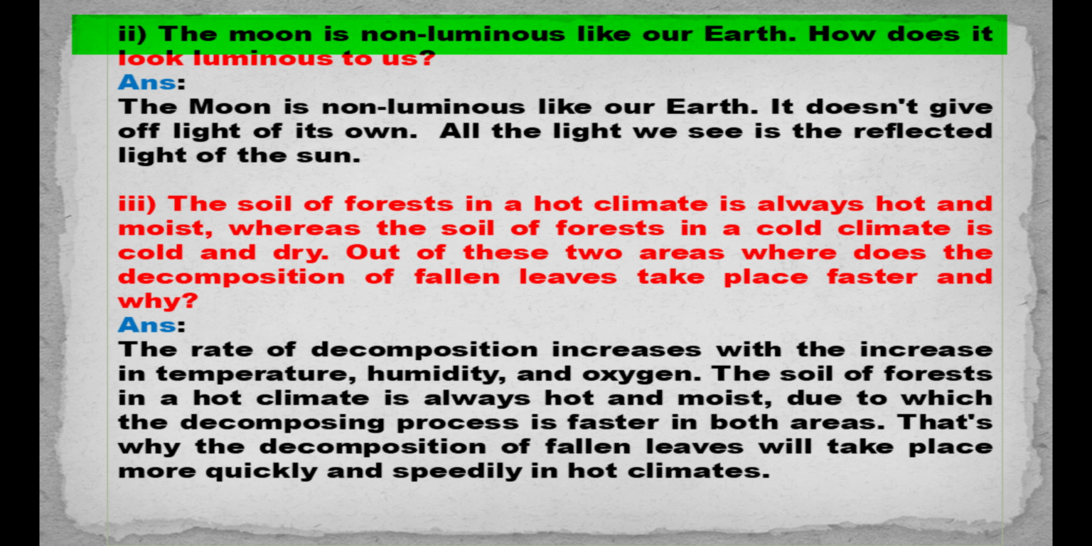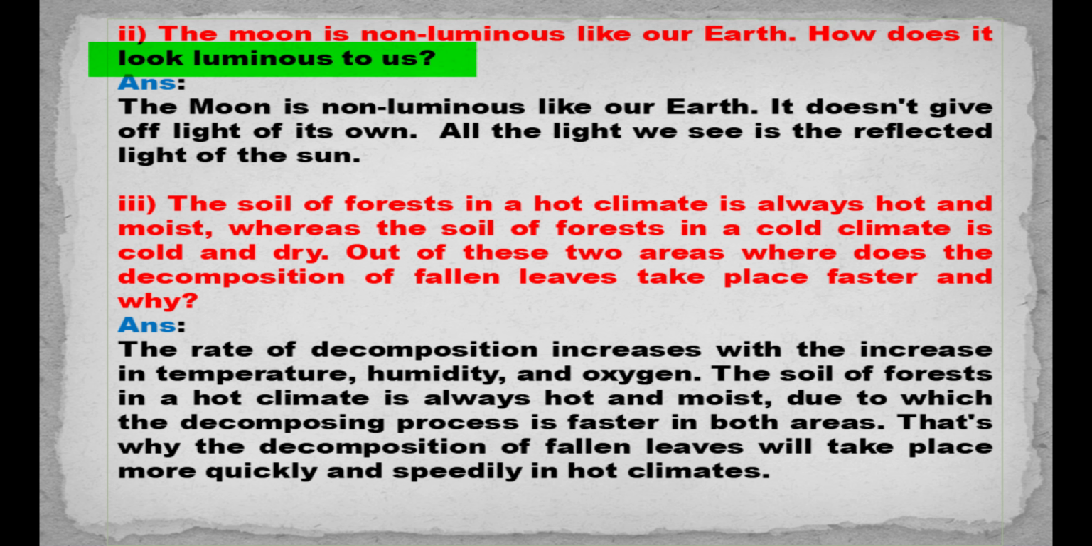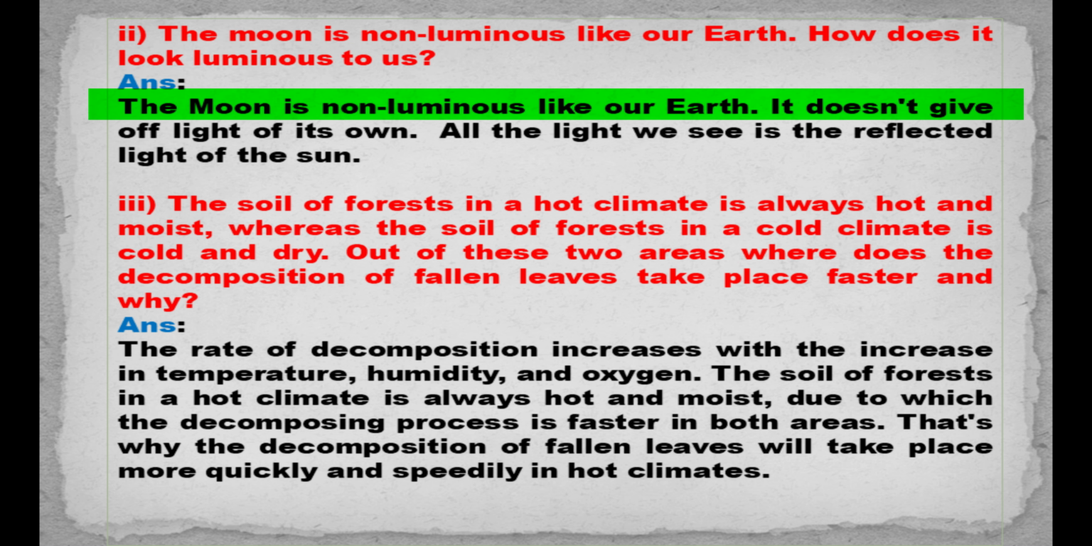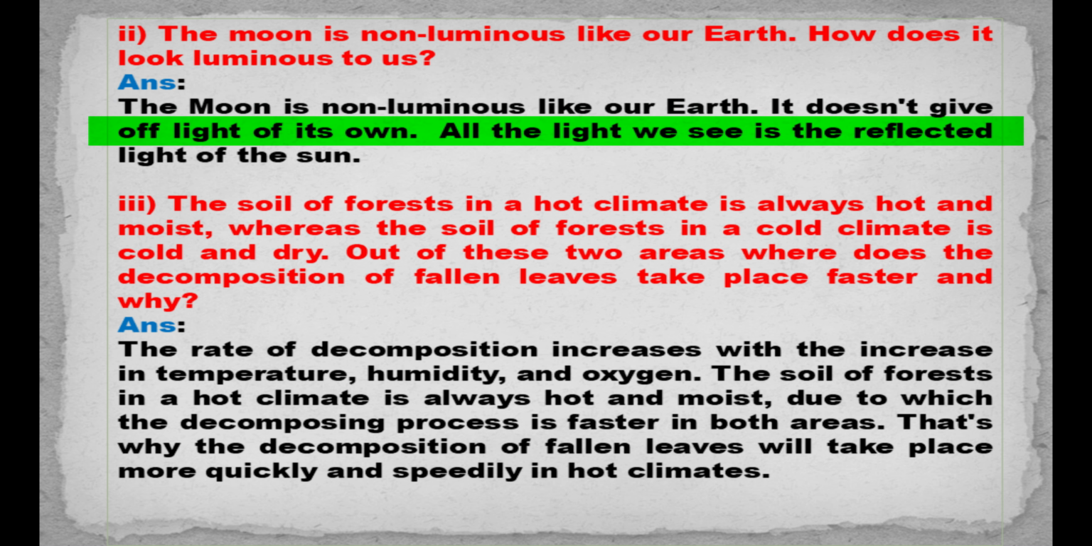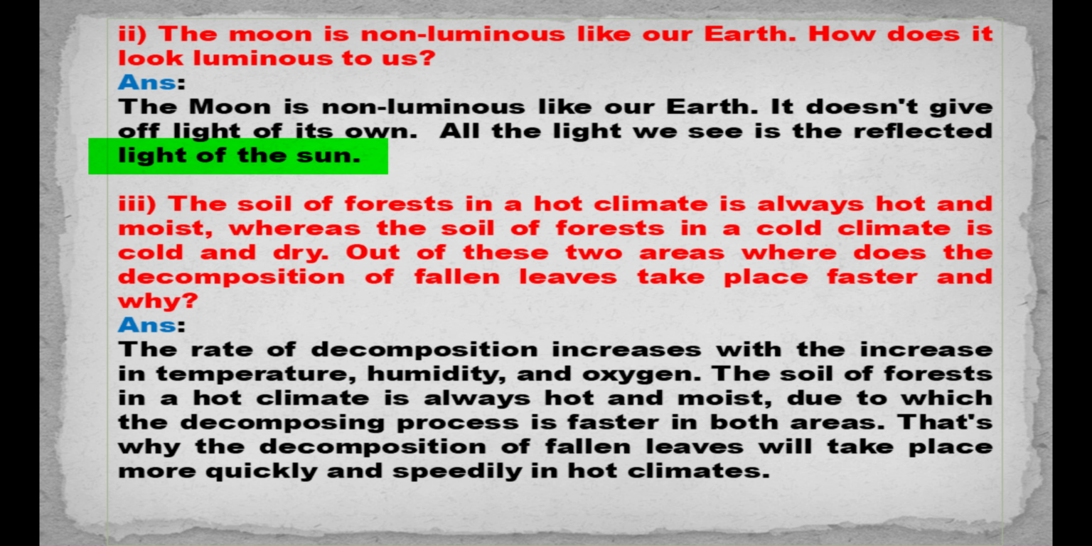2. The Moon is non-luminous like our Earth. How does it look luminous to us? Answer: The Moon is non-luminous like our Earth. It doesn't give off light of its own. All the light we see is the reflected light of the Sun.